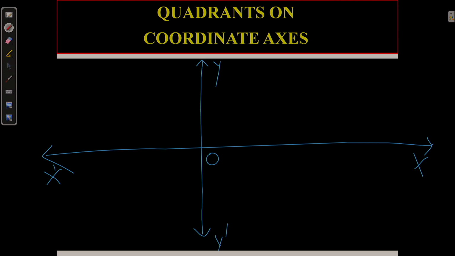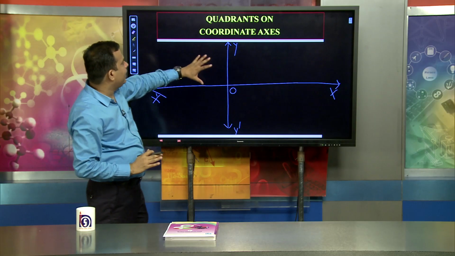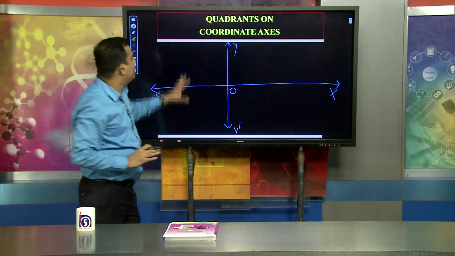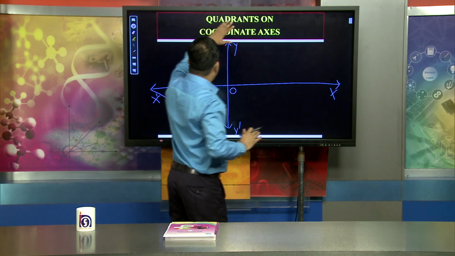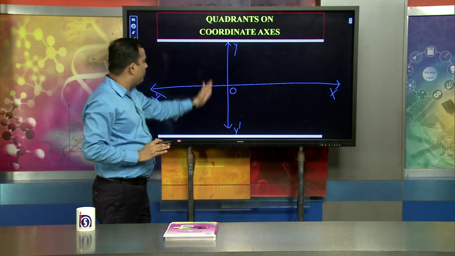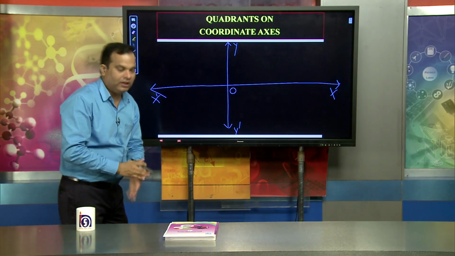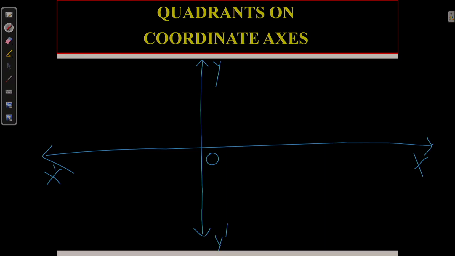Now, what exactly do you observe? Observing the coordinate axes, you will find 4 quadrants. When XOX dash and YOY dash intersect each other, you will find 4 quadrants.